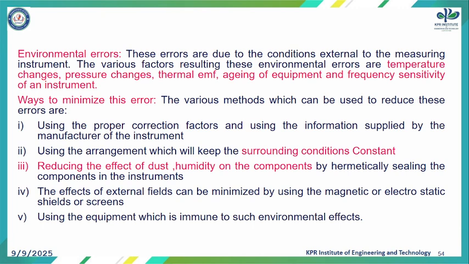Third one, reducing the effect of dust and humidity on the components and hermetically sealing the components in the instruments. And fourth one, the effect of external fields can be minimized by using magnetic or electrostatic shields or screens. Next one, using equipment which is immune to such environmental effects. So these are all the possible ways we can minimize the environmental errors.